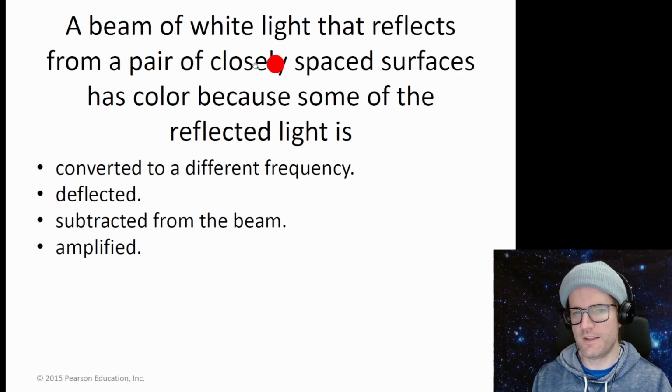A beam of white light that reflects from a pair of closely spaced surfaces has color because some of the reflected light is converted to a different frequency. That's not true. It's deflected. It is deflected, but that's not the reason. Subtracted from the beam, amplified. So it's subtracted from the beam is the best answer.